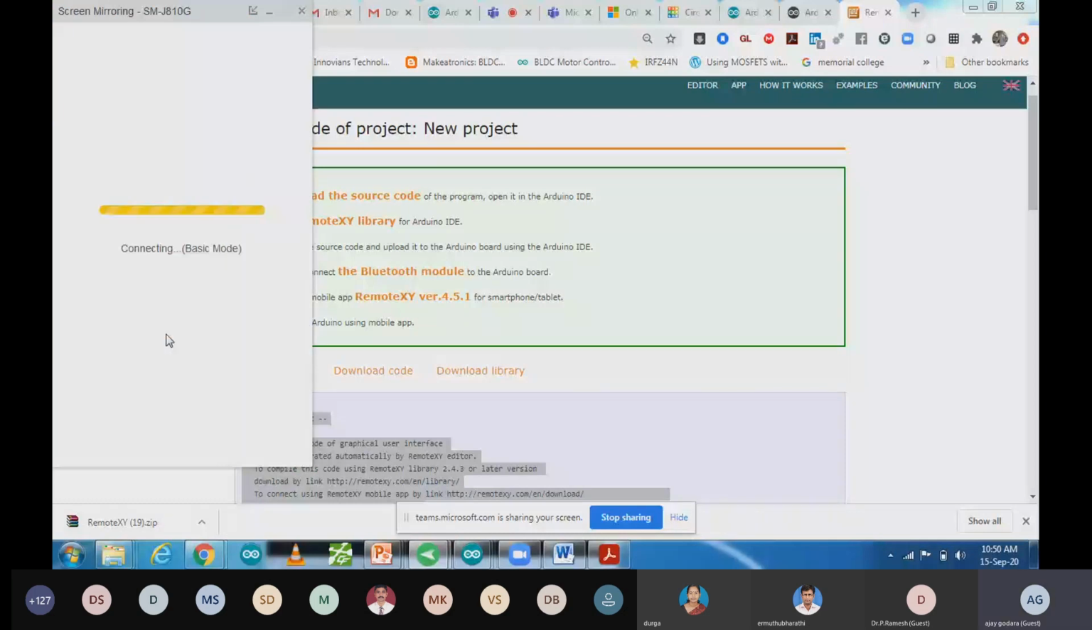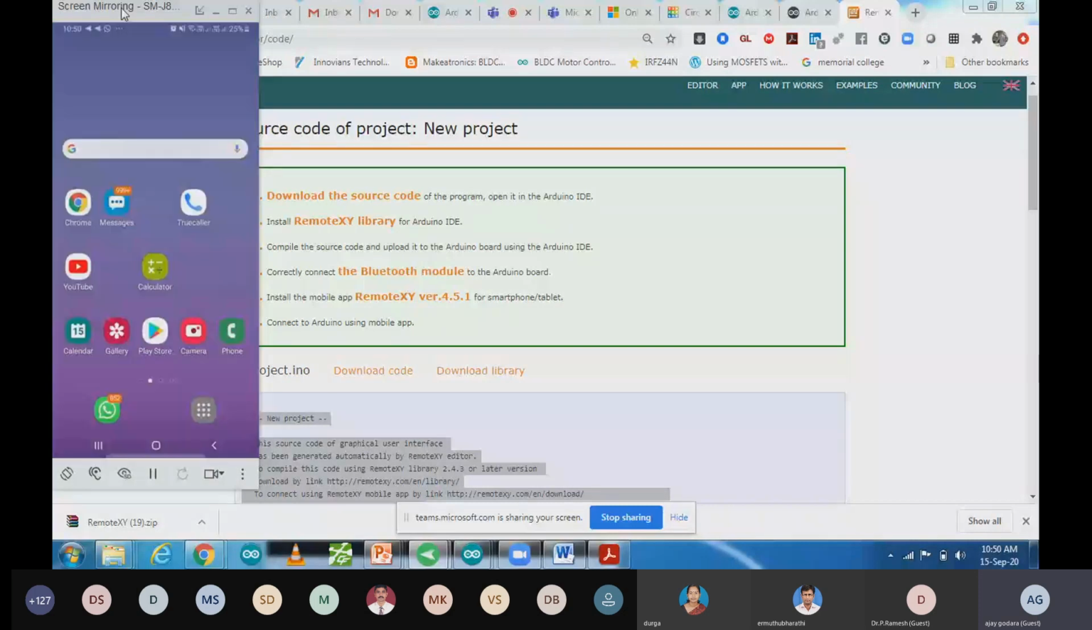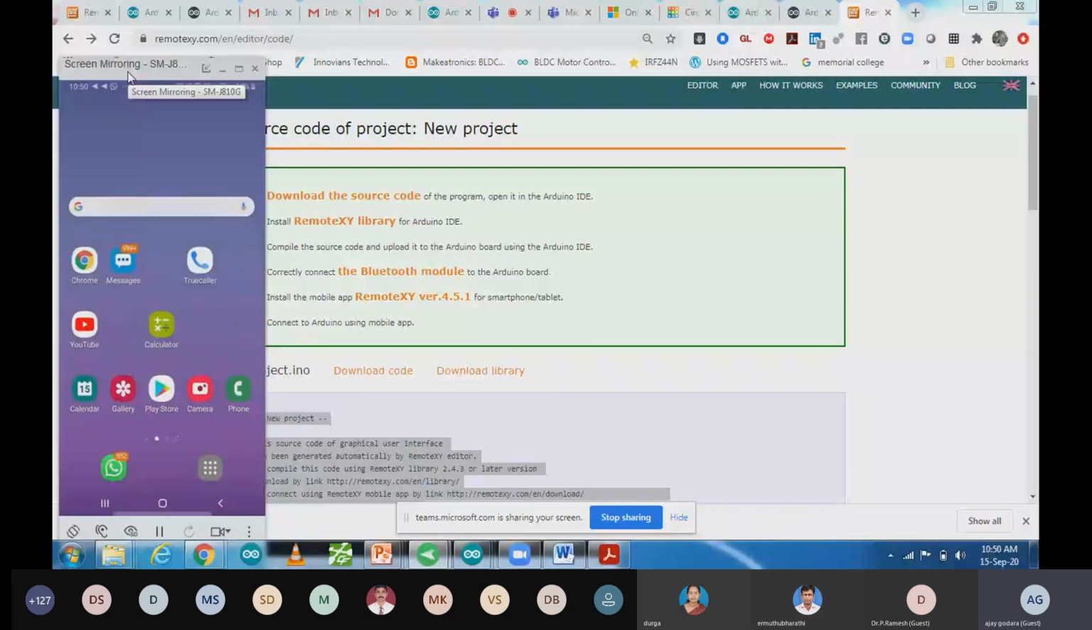So this one is my mobile screen over here that you can see. On my mobile screen, after uploading the code to the hardware and connecting the Bluetooth module with the hardware, as shown in the schematic over here, same I did it. Now we have to install the mobile app from the Play Store.